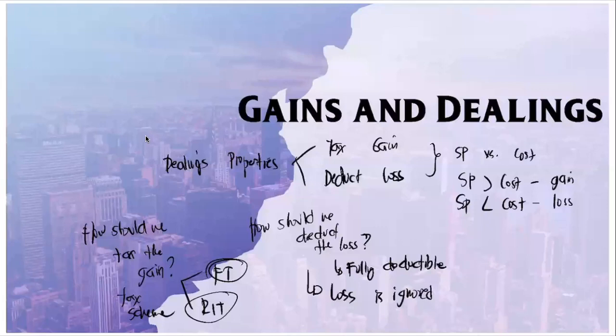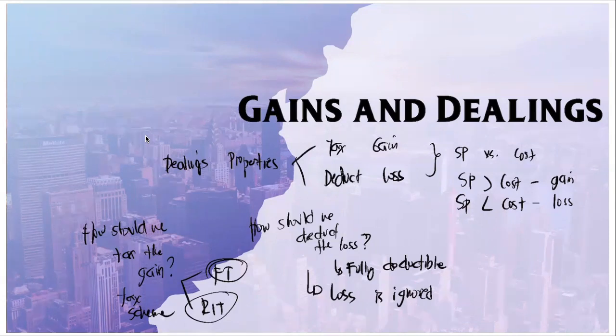We know whether there is a gain or loss on the dealing based on the difference between your selling price and your cost. If the selling price is greater than the cost, we have a gain. If the selling price is lesser than the cost, we have a loss. Now, always take note that a gain is taxed and a loss is deducted. However, as we go through our discussion today, you will learn that your gain can be taxed through different